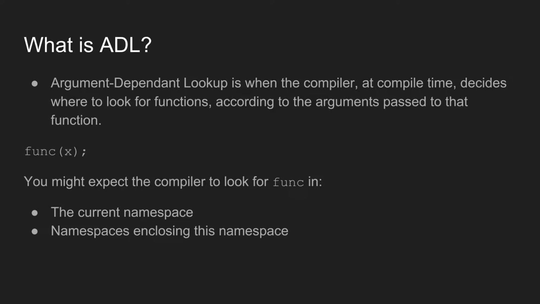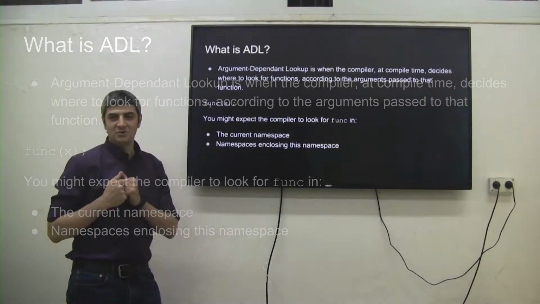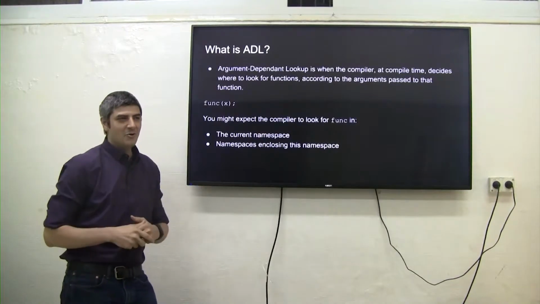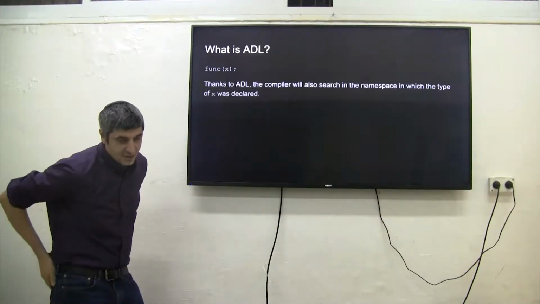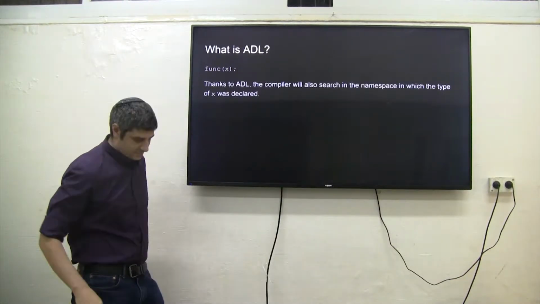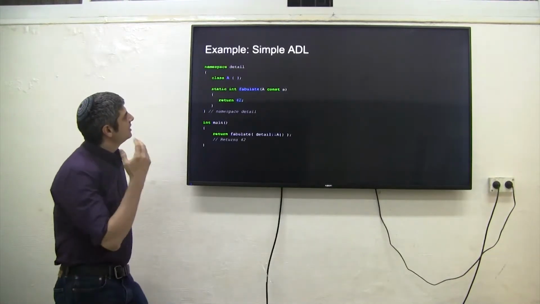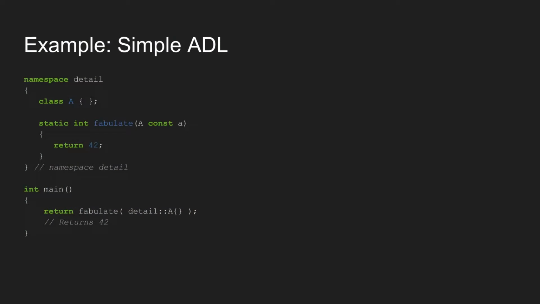That's weird because we always expect namespaces to hide things away from where we are unless we explicitly include them, using namespace or using the full name of the function. So to explain, here's a simple example of ADL.